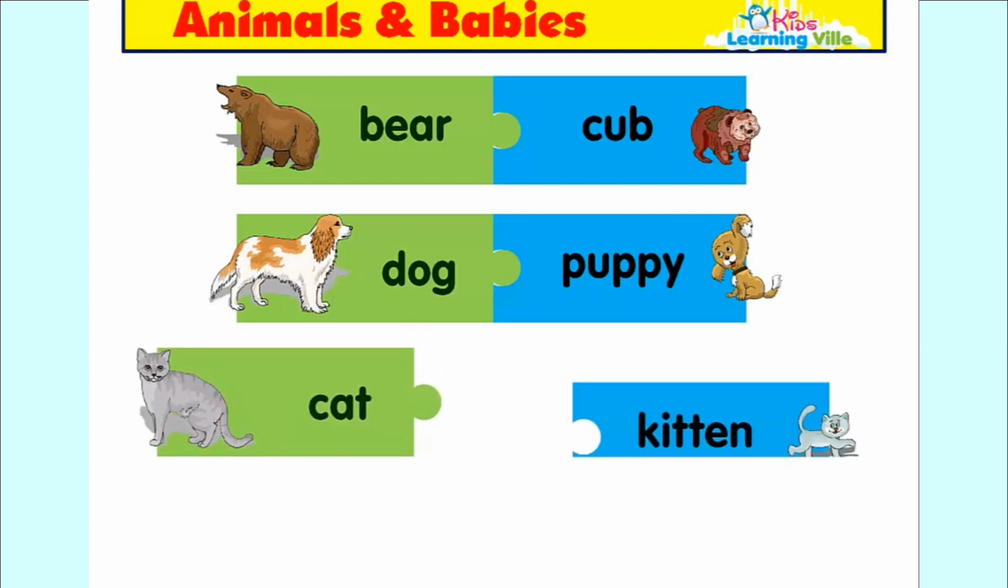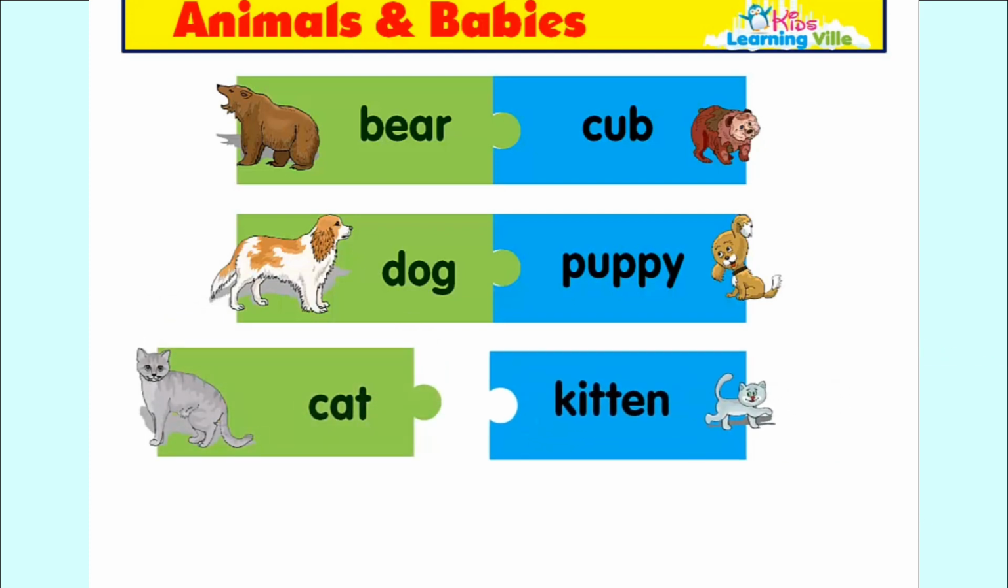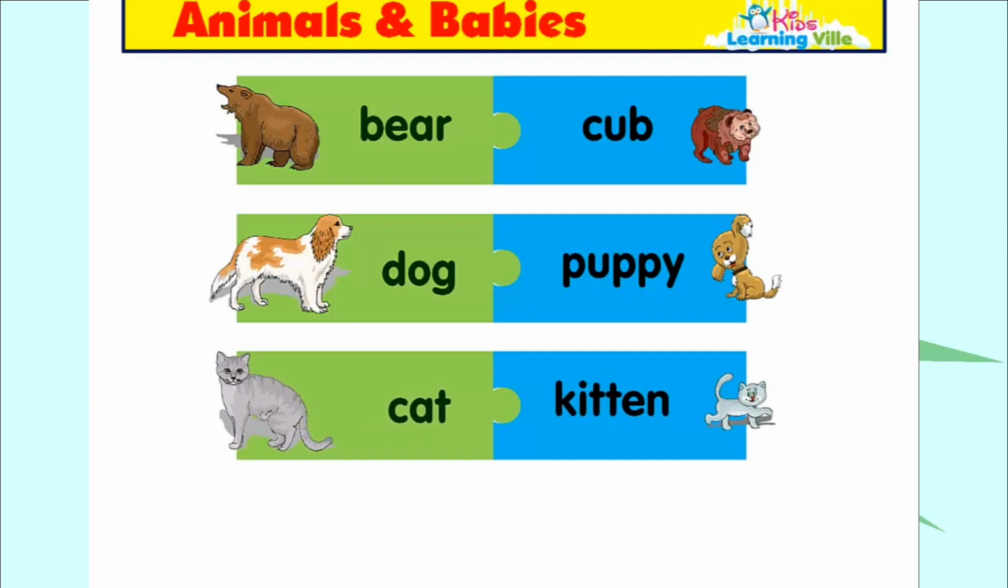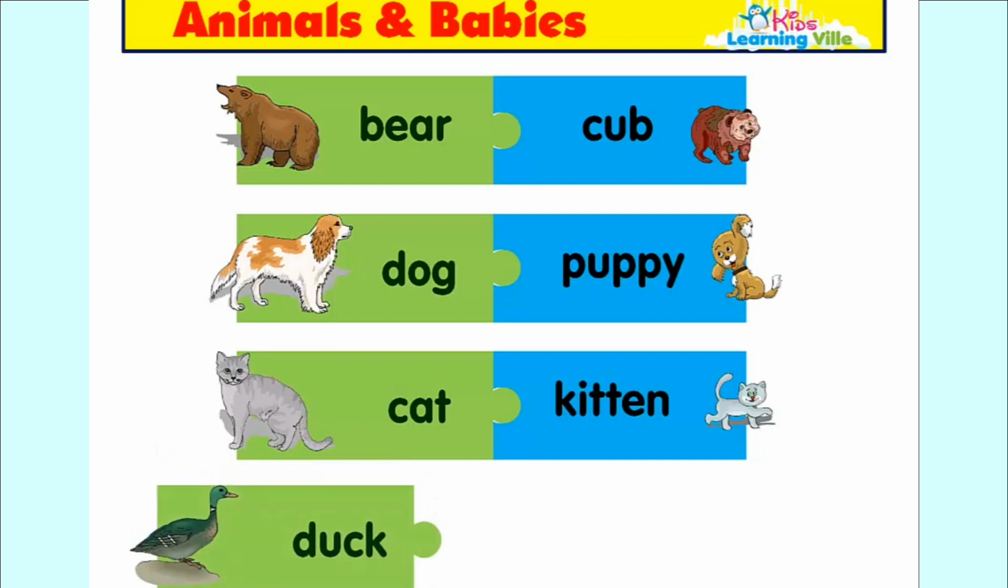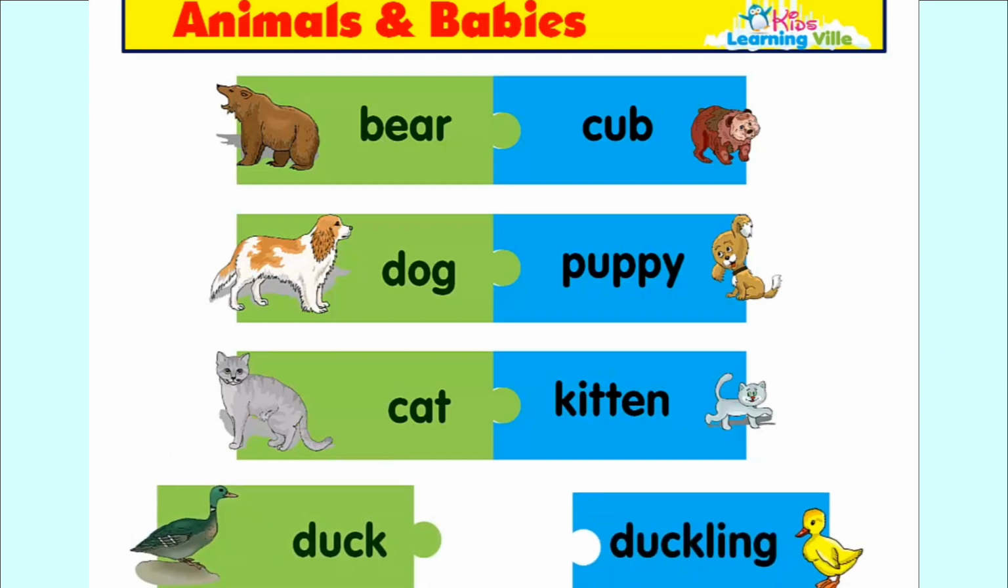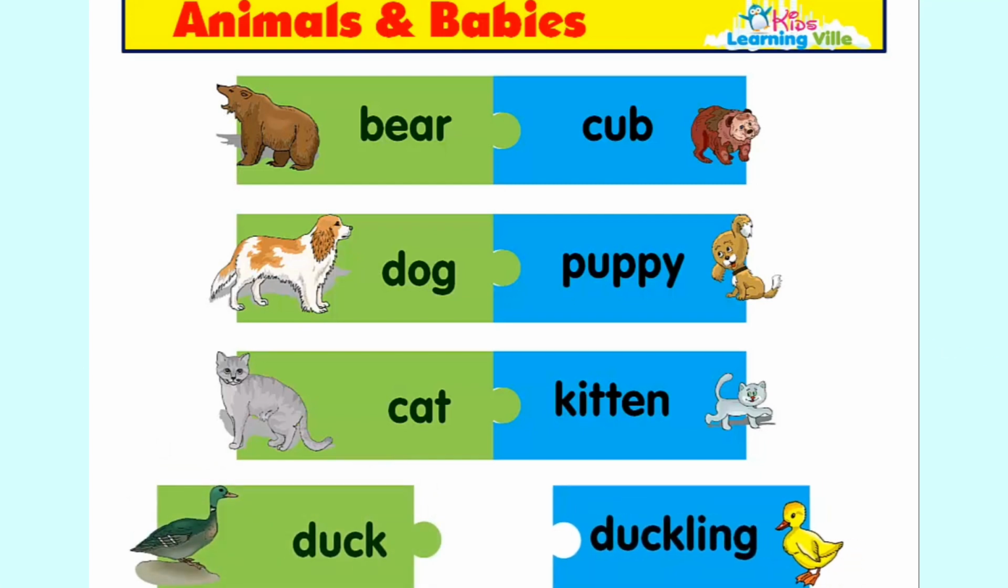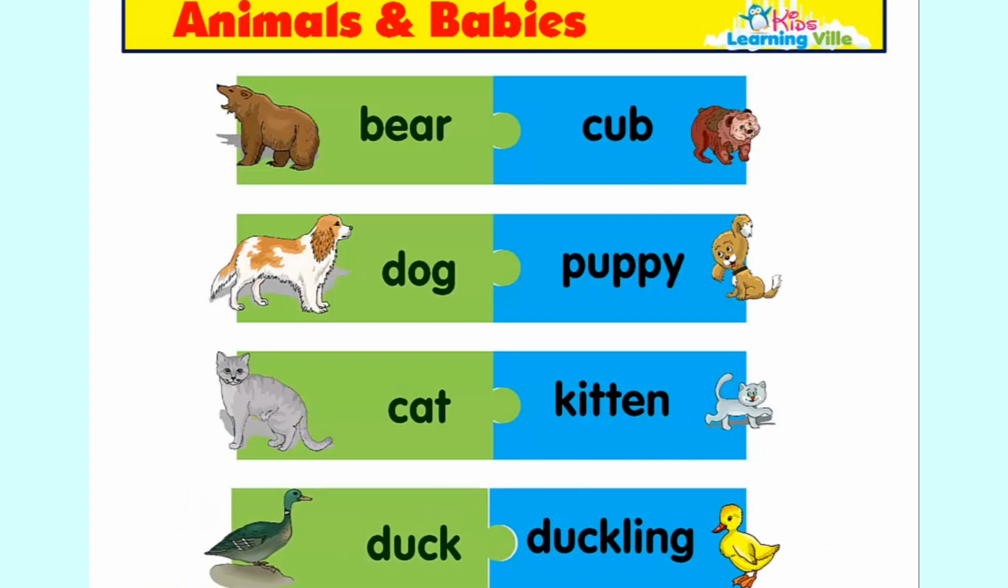Cat, kitten. The baby of a cat is a kitten. Duck, duckling. The baby of a duck is a duckling.